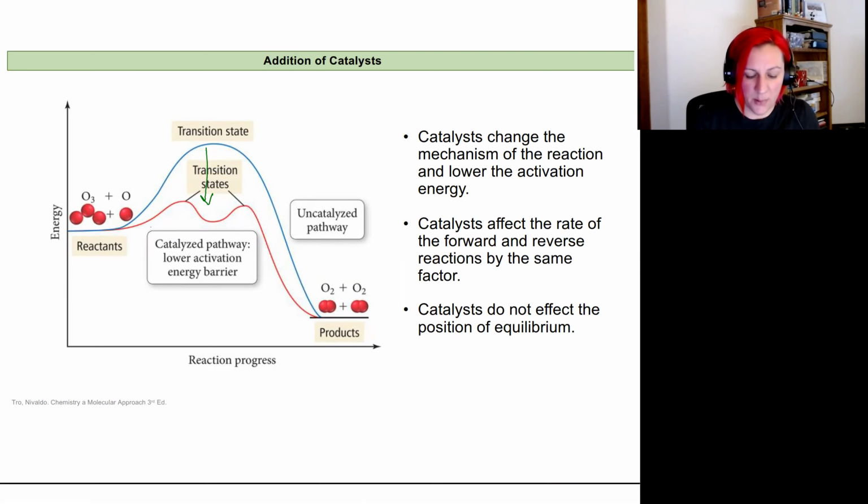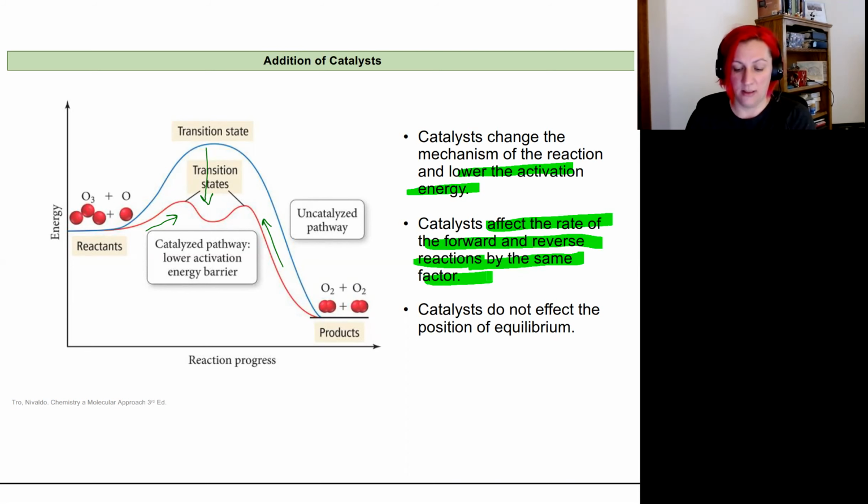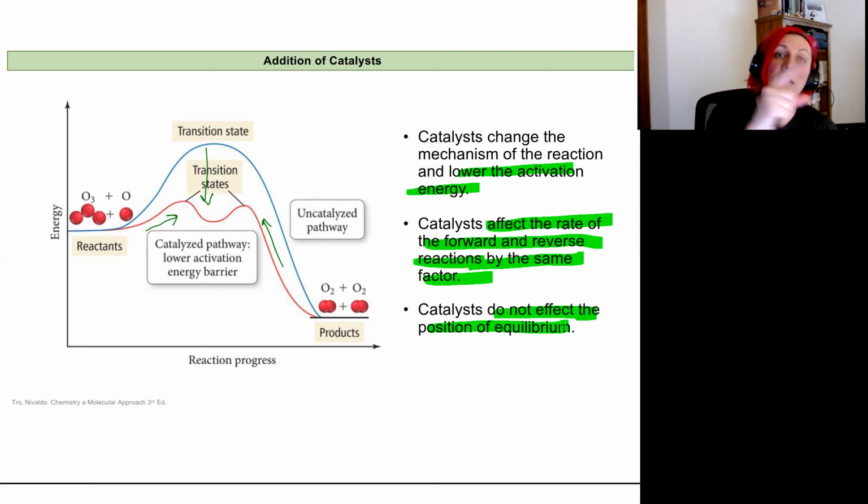And so it's both easier to overcome the activation barrier from our reactants to our products, and it's easier to overcome the reaction barrier from our products to our reactants. So when we add a catalyst, we lower the activation energy, but we equally affect the rate of the forward and the reverse reactions. And so it does not affect equilibrium at all. Our equilibrium will still be the same balance, even though the reaction will happen faster.